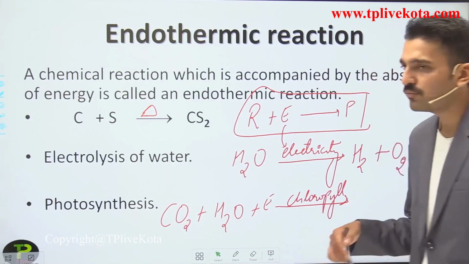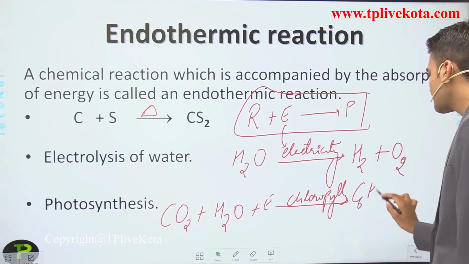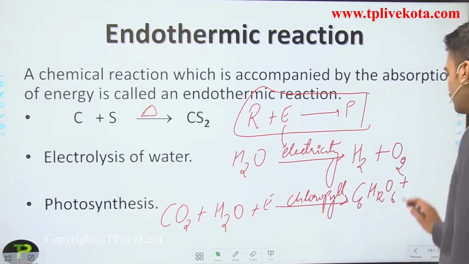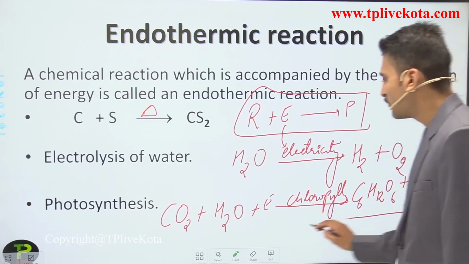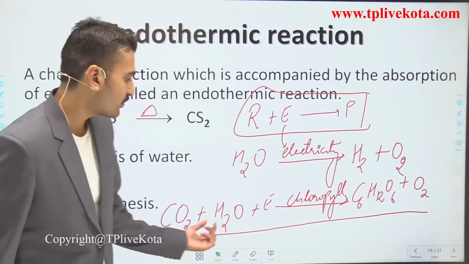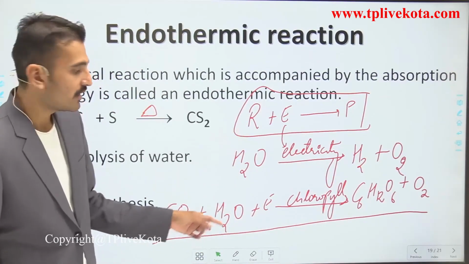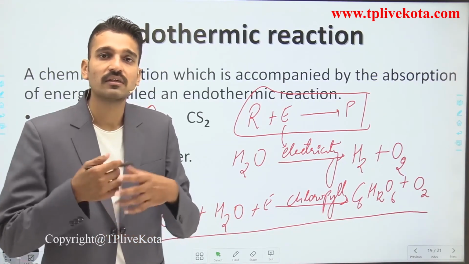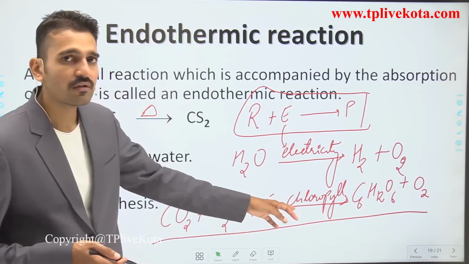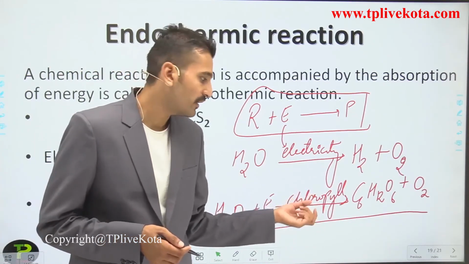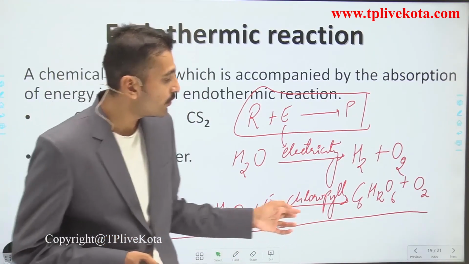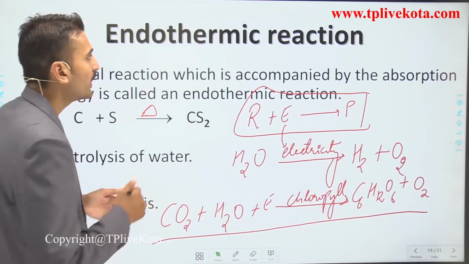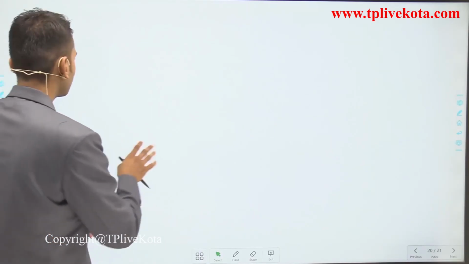It forms glucose, that is C6H12O6, and the byproduct formed in this reaction is oxygen. So carbon dioxide and water are the reactants, and the energy is the sun's energy. Chlorophyll is the pigment present in green plants, and it forms these products. So the photosynthesis reaction is also an example of an endothermic reaction.